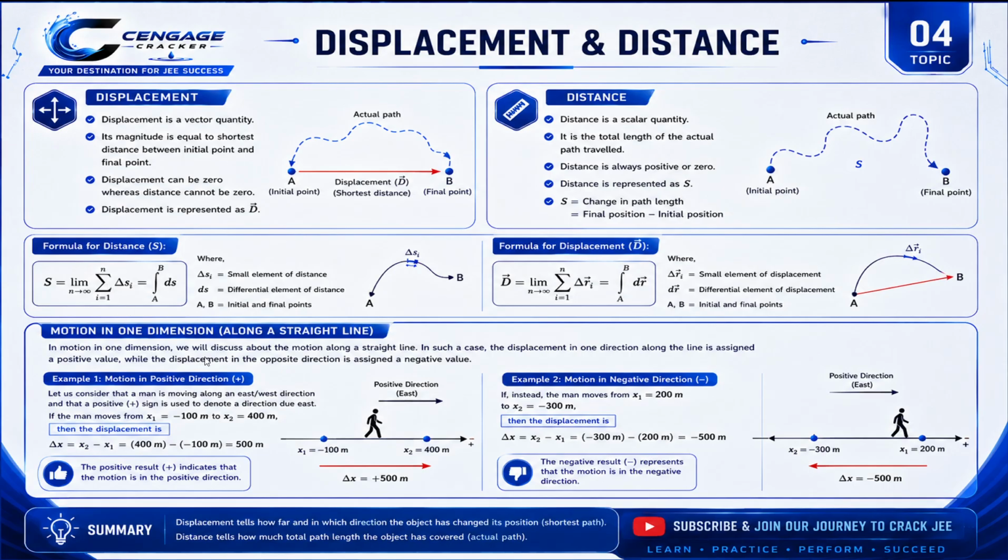Motion in one dimension will discuss the motion along a straight line. In such a case, displacement in one direction along the line is assigned a positive value, while the displacement in the opposite direction is assigned a negative value.